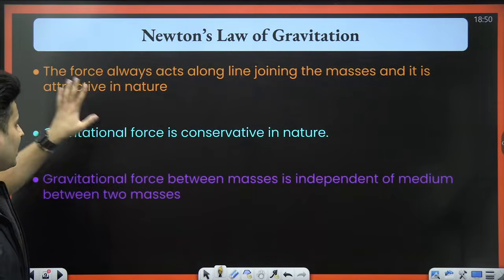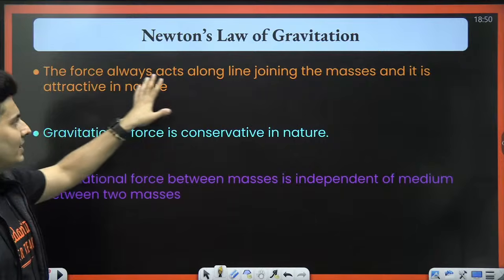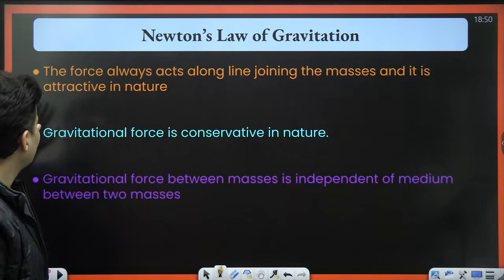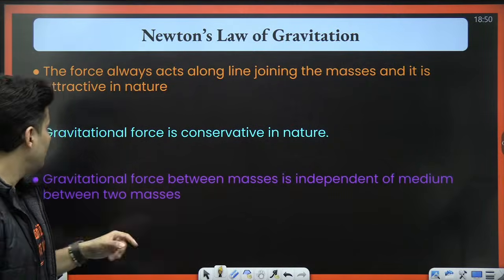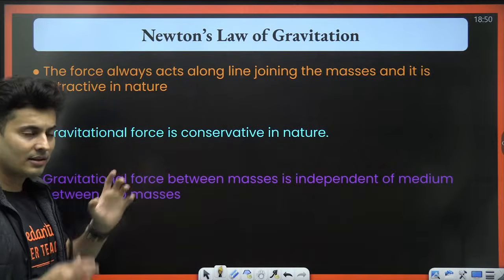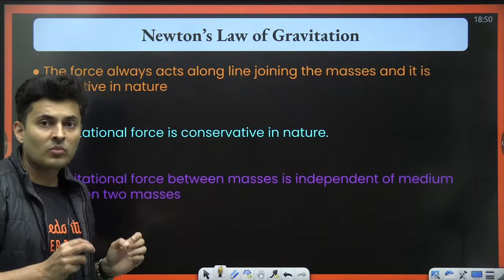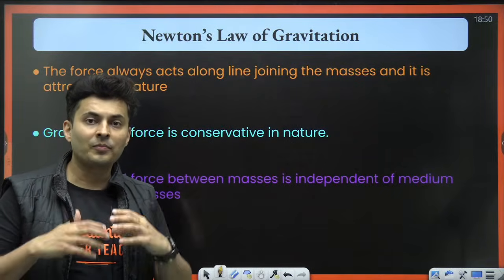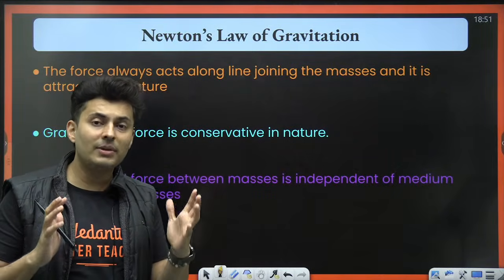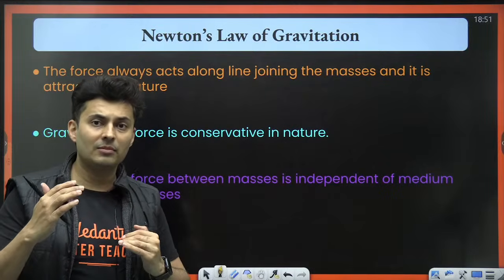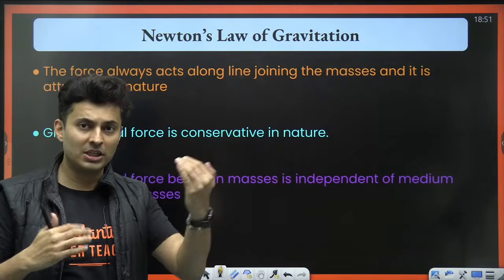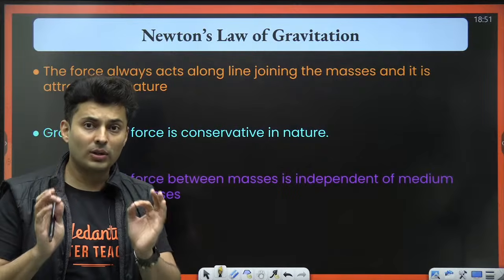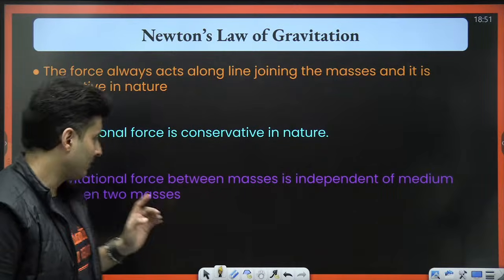So all these pointers I have also mentioned over here. Force always acts along the line joining the masses. It is always attractive, never repulsive. Gravitational force is conservative in nature, meaning that if gravitational force changes the energy of the system, then the mechanical energy will be conserved. Yes, kinetic energy might change, but potential energy will also change to adjust itself so that the sum will remain constant.